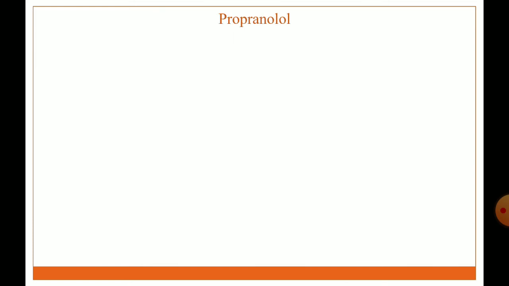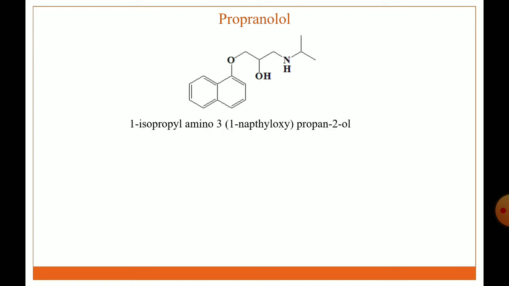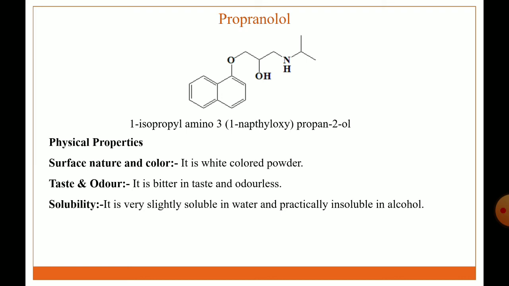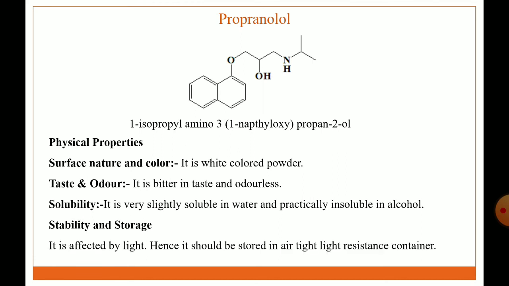Then we discuss the drug profile of some adrenergic antagonists. In this, the first one is propranolol. The IUPAC name is 1-isopropylamino-3-(1-naphthyloxy)propan-2-ol. Physical properties: it is a white powder, bitter in taste and odorless. Solubility: it is very slightly soluble in water and practically insoluble in alcohol. Stability and storage: it is affected by light, hence it should be stored in an airtight, light-resistant container.